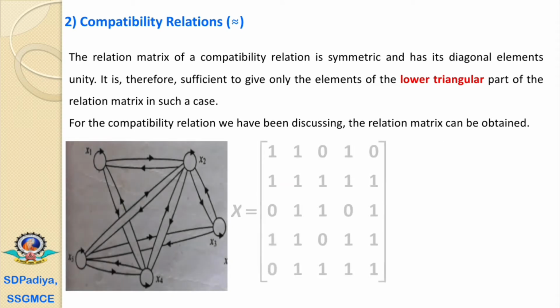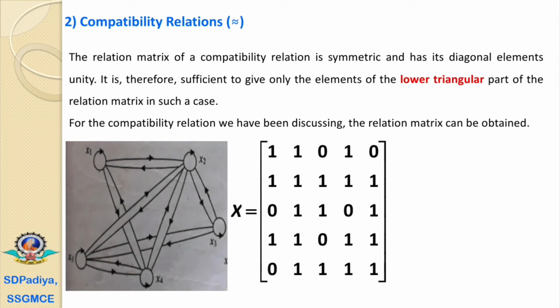For this graph, this is the standard matrix where 1 has a relation with 1, 1 has a relation with 2 and 1 has a relation with 4. 2 has a relation with 1, 2, 3, 4, 5. Then similarly for the elements 3, 4 and 5.